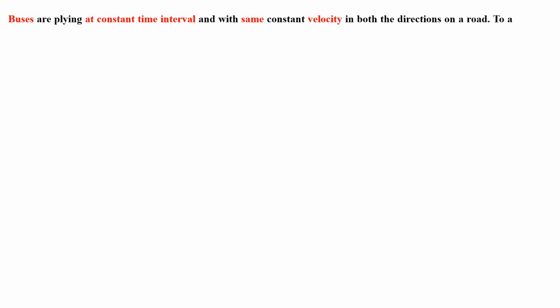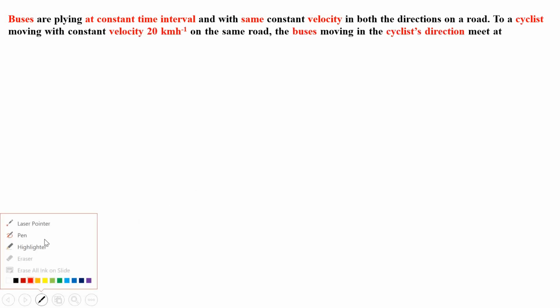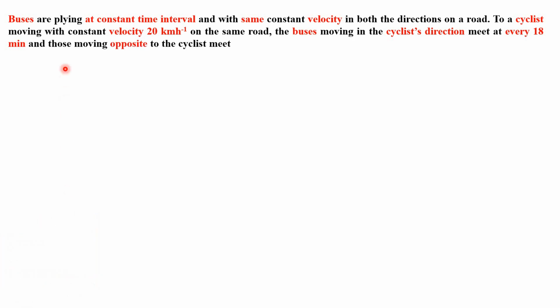This is a question from the NCERT book, Kinematics, One-Dimensional Motion. Buses are plying on a road at constant time intervals with the same constant velocity in both directions on the road to a cyclist moving with velocity 20 km per hour on the same road.